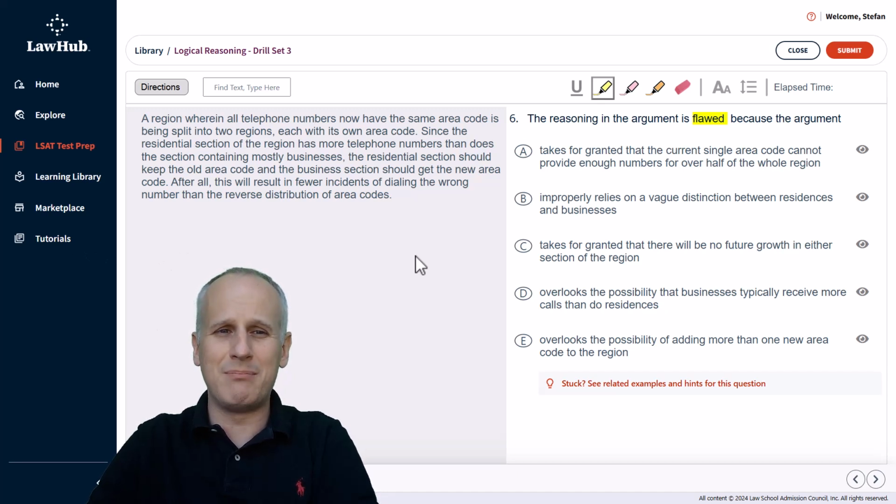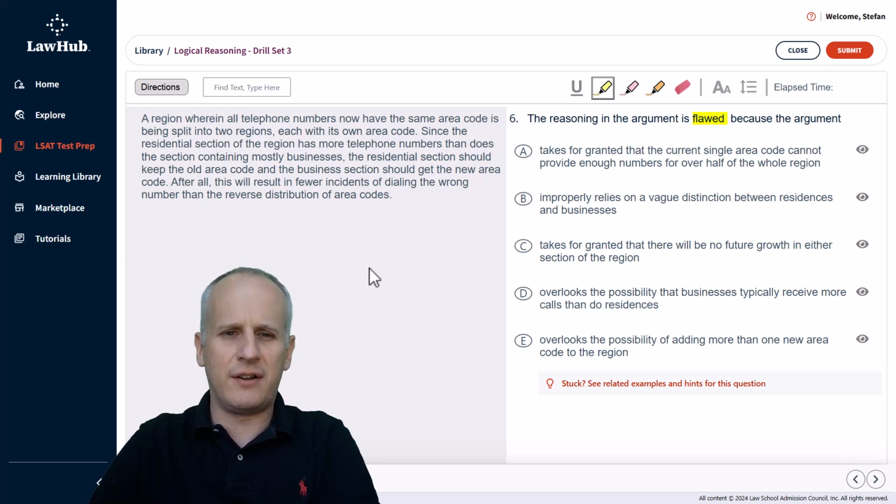So we want to try to mentally predict what might be an in real life reason we wouldn't believe this argument before even engaging with the answer choices. So we'll read the paragraph and then we'll highlight what the conclusion is before trying to come up with that prediction. A region wherein all telephone numbers now have the same area code is being split into two regions, each with its own area code.